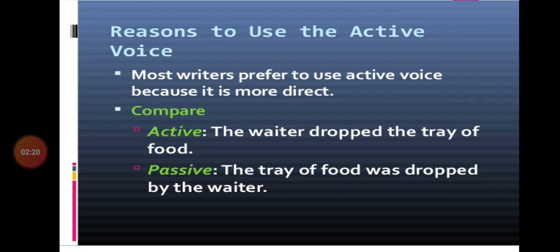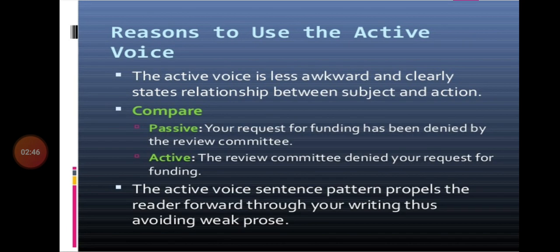Reasons to use the active voice. Most writers prefer to use active voice because it is more direct. Compare active and passive voice. Active: the waiter dropped the tray of food. Passive: the tray of food was dropped by the waiter. There is some slight difference between active and passive voice.